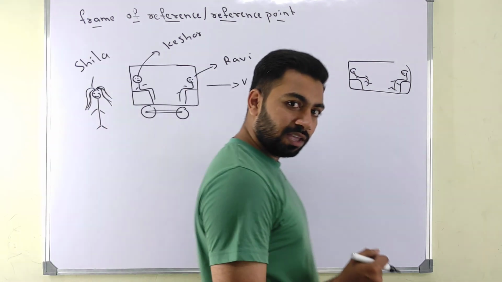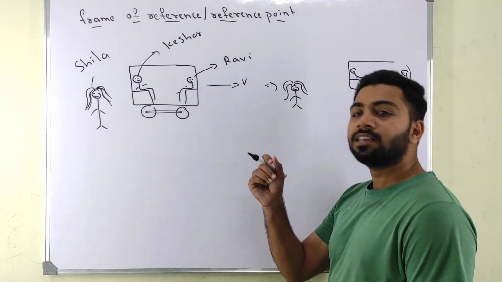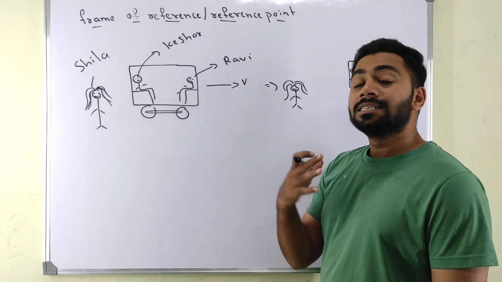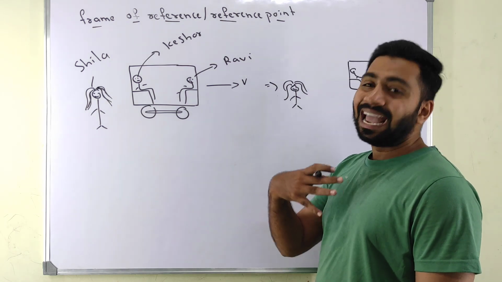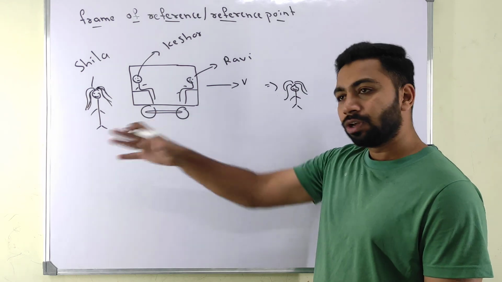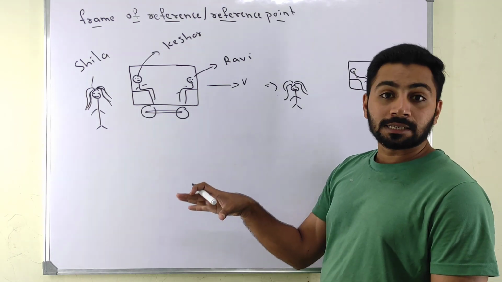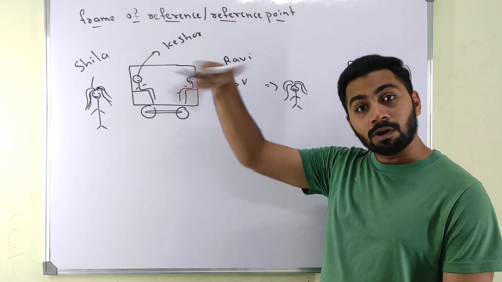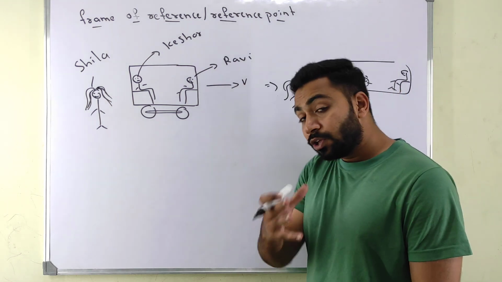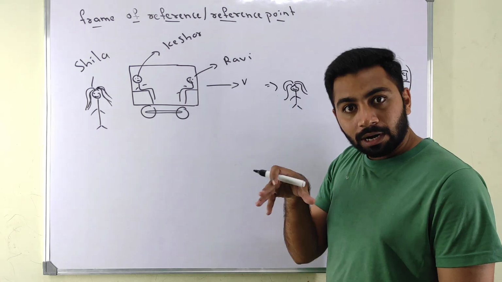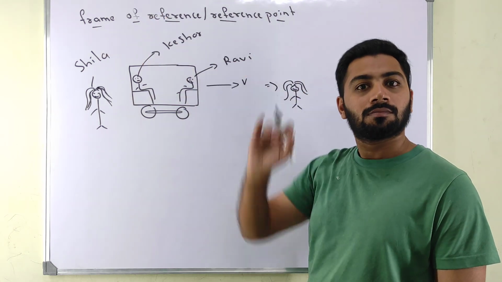If you ask Ravi, who is sitting like this, to describe the motion, Ravi will say, sir, Kishore and I are both sitting, but Sheila is going backwards. I think you have observed that when you are sitting in a moving train, according to you, you are at rest, and everything is going backwards.